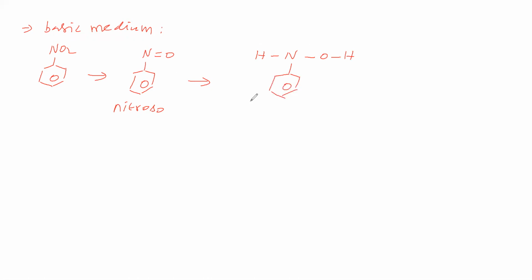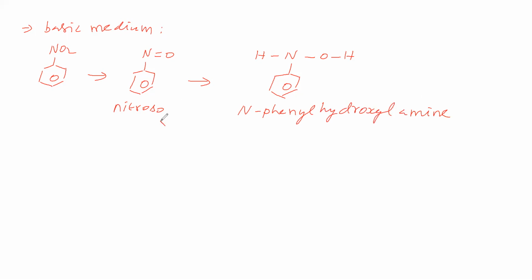So we are getting hydroxylamine. This N has a phenyl group, so we say it is N-phenyl. OH is called hydroxyl, and NH is called amine. We are getting N-phenylhydroxylamine.